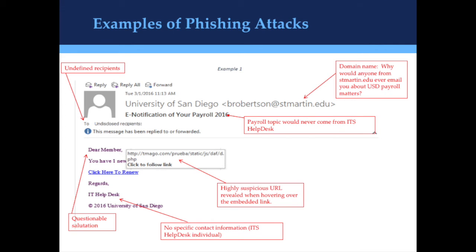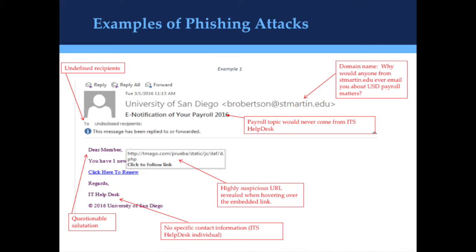Let's take a look at the next example. As you can see, many of these phishing emails have many things in common. Again, we see the To section to undisclosed recipients. Another general salutation with Dear Member. Another questionable signature with no specific ITS name or contact information. And if we move up to the subject line, again it is about payroll, and the ITS Help Desk will never send anything regarding payroll. This particular phishing email is also coming from @stmartin.edu. Why would anyone from stmartin.edu ever email you about USD payroll matters?